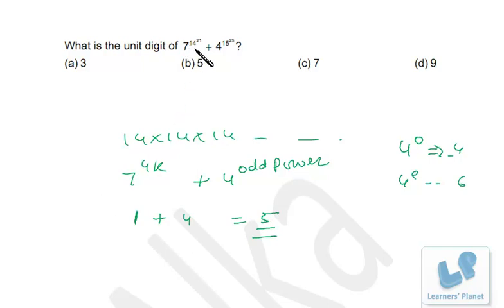See, most of the students just get scared if they see this 14 raised to 21 and get into very big calculations, right? It's actually not at all required, because 14 multiplied 21 times will obviously be a multiple of 4. So 7 raised to 4k, right? Any odd number except 5, if it is raised to the 4th power, the unit digit will always be 1, right? Similarly over here, 4 to an odd power will end in 4. So the total unit digit is 5. Okay.